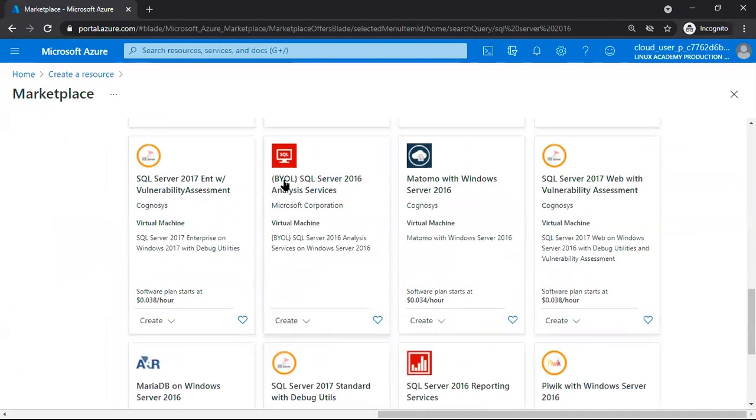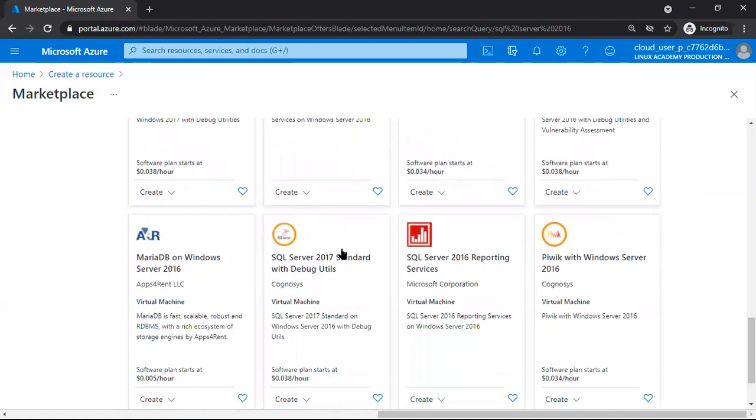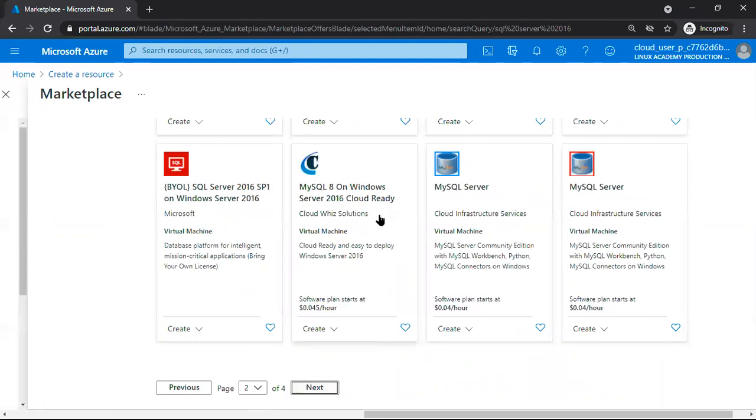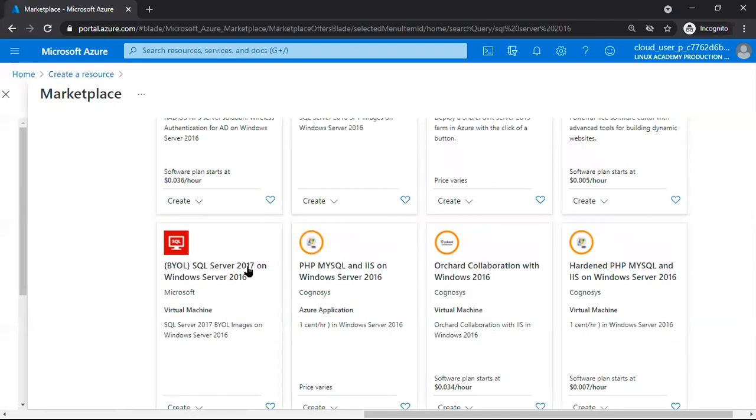Bring your own license. That means if the client already has an existing license, they can use that license to reduce the cost. To reduce the cost, bring your own license, BYOL. All these are ready-made templates. We just have to select which template we want and we can create the machines here.